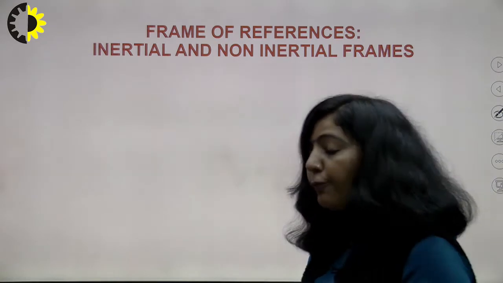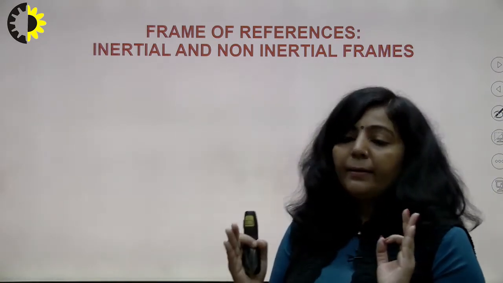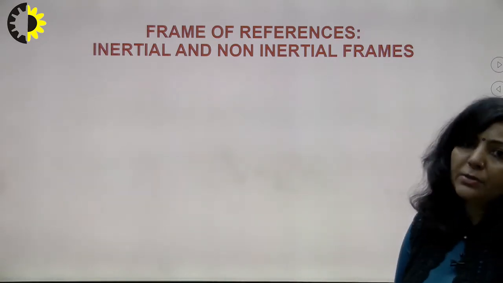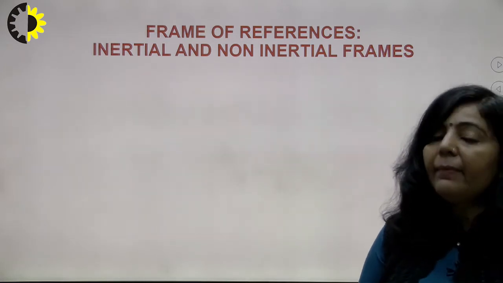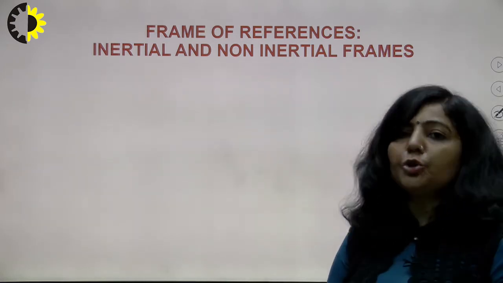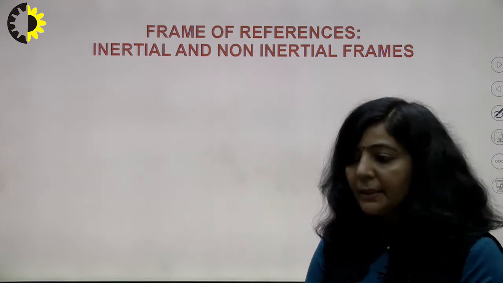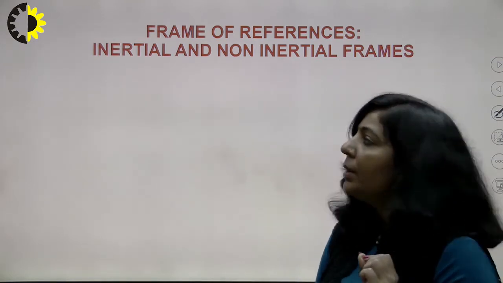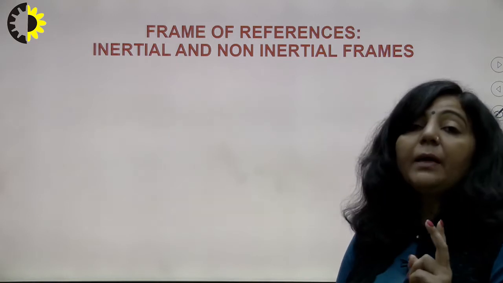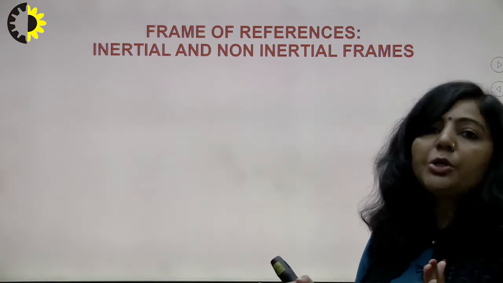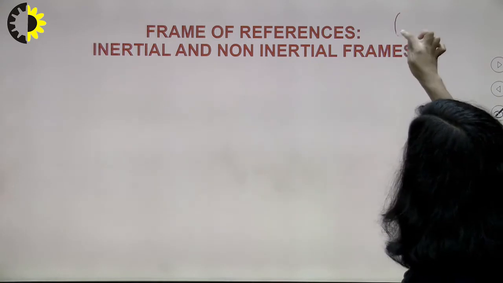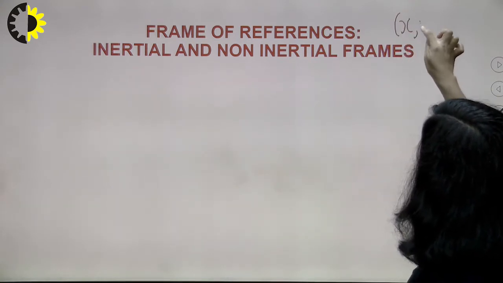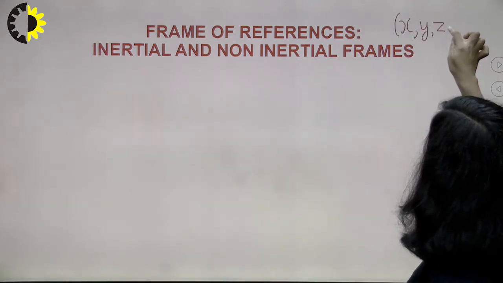Clear? So frame of reference means it is a set of coordinate axes with respect to which you can describe the position and motion of an object. And in 3 dimensions, there will be a combination of 4 coordinates x, y, z and t.